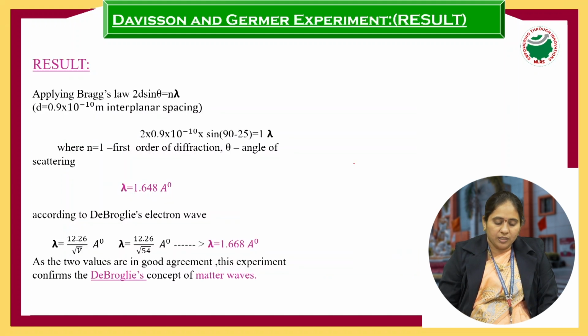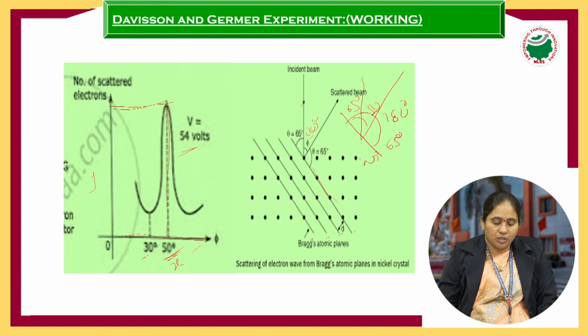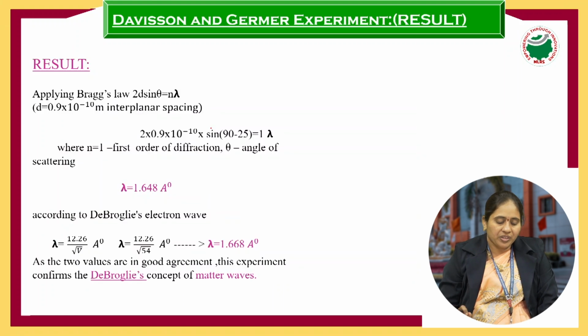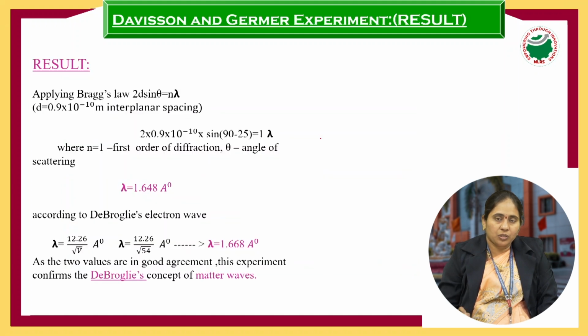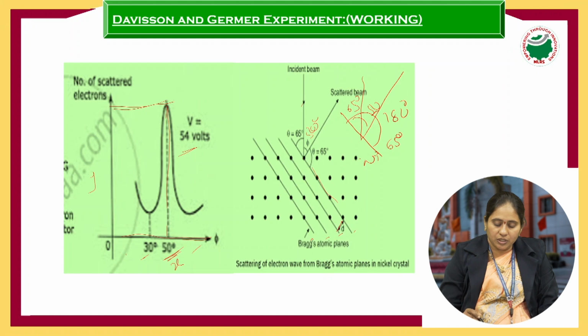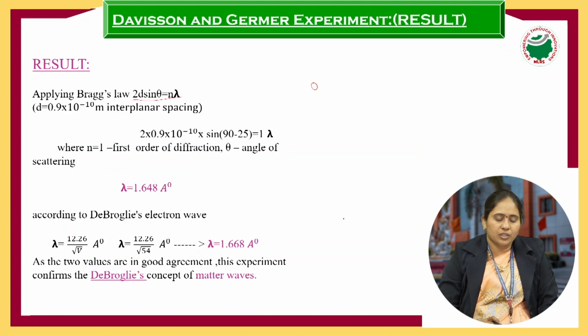So by substituting all these values in the equation, what is that equation? So here Bragg's law is what? 2d sin theta is equal to n lambda. So we are applying Bragg's law because a crystal acts like a diffraction grating. We are getting the diffraction results from the electron beam incident on the nickel crystal. So that's why we are going to take Bragg's law, that is 2d sin theta is equal to n lambda, where d is what? Interplanar distance. What is interplanar distance? That is d. d is interplanar distance or interplanar spacing.